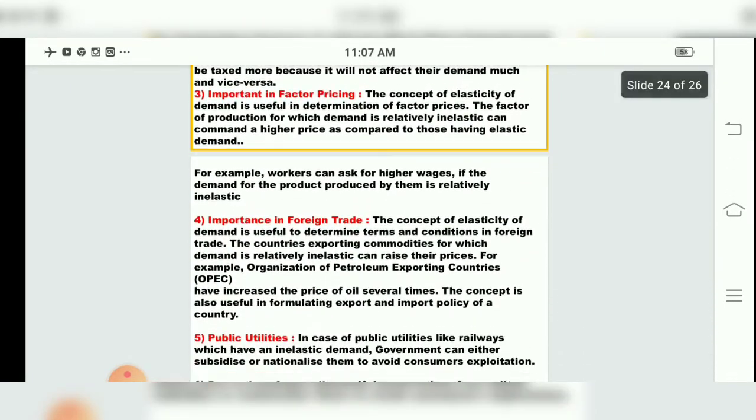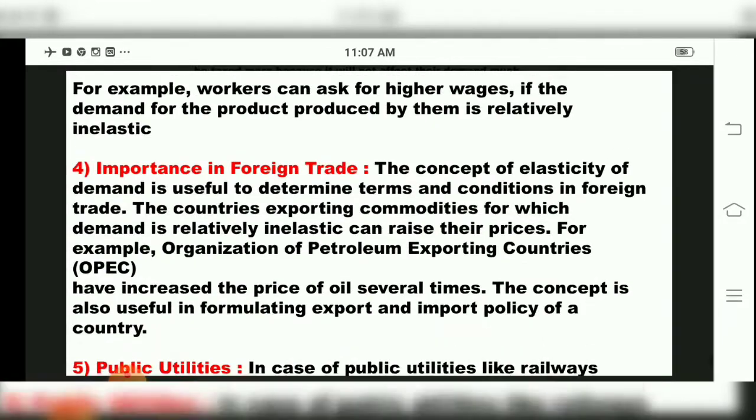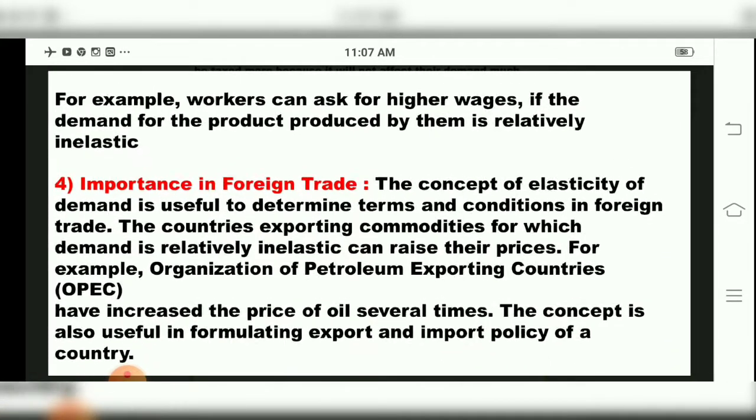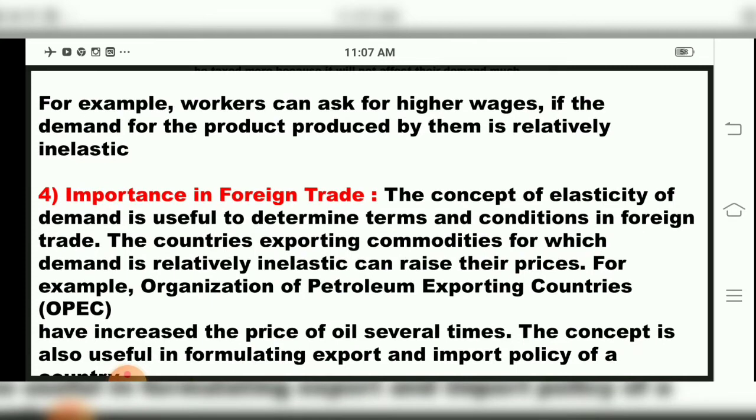Now see, children, an example of factor pricing is given in your textbook: workers can ask for higher wages if the demand for the product produced by them is relatively inelastic. Naturally, if workers know that their production is successful and has more demand in the market, when they come to know that their product is relatively inelastic, they can request the producer or the manager of the company to increase their wages, their salary. So this is more important regarding factor pricing.